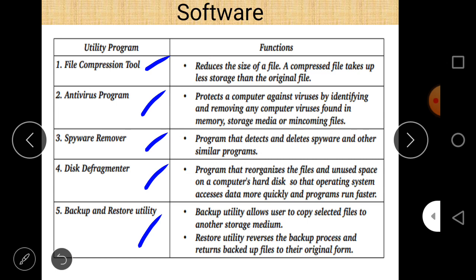File compression tools are used to compress files. Spyware remover basically removes spyware from your computer system. Disk fragmenter is basically used to reorganize the files on a disk. And backup and restore utility programs are used to take a backup of a file in a computer system and restore the files in their original form. These are the utility programs. Some of these utility programs may be part of your operating system, and you can purchase them separately also. So they are called utility programs, and these are part of system software.